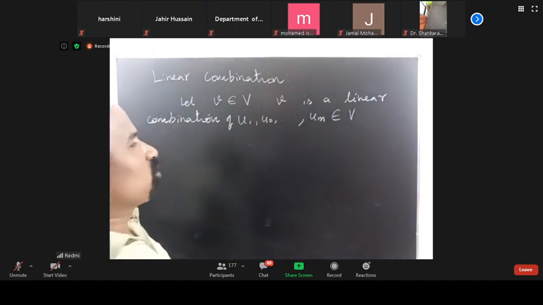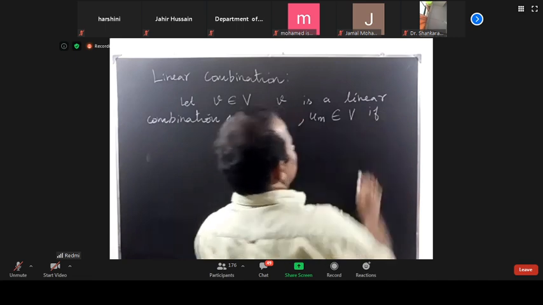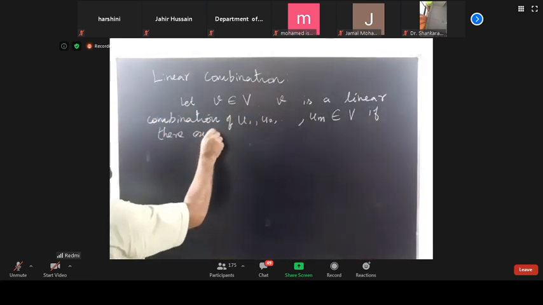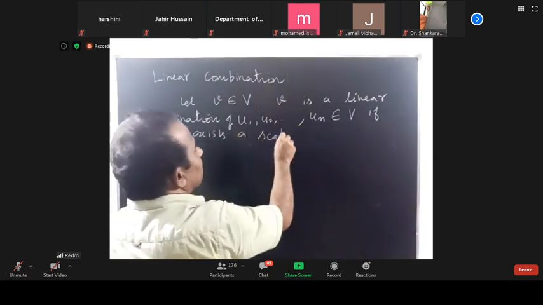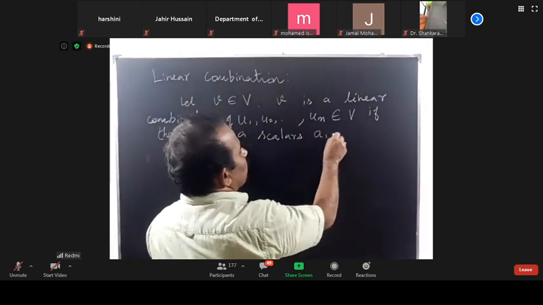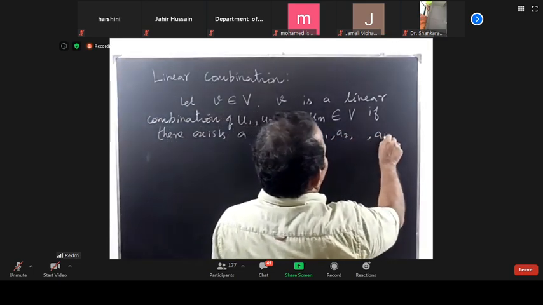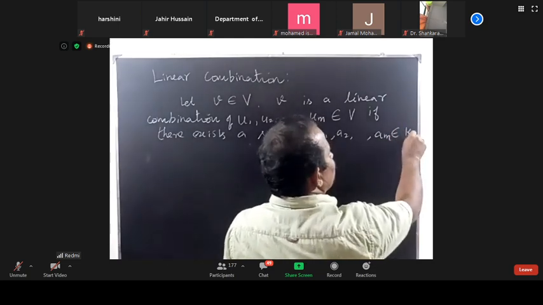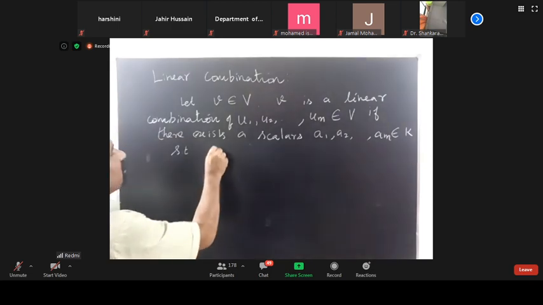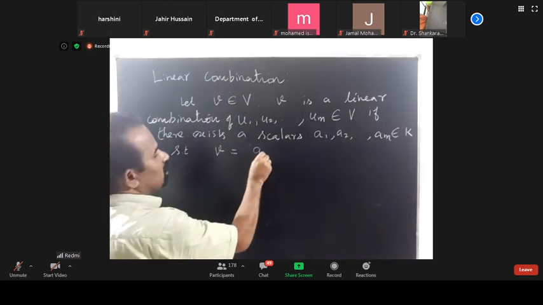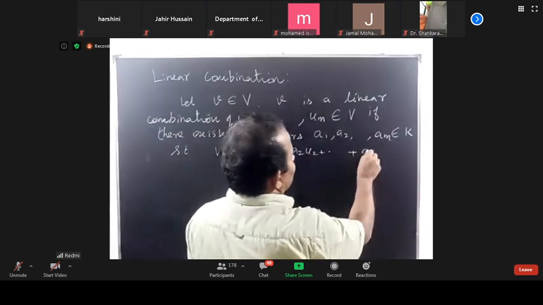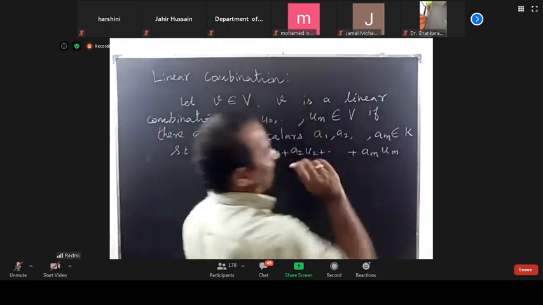u1, u2, um belonging to V if there exist scalars a1, a2, etc., am belonging to the field K, such that v is equal to a1 u1 plus a2 u2 plus etc. am um.